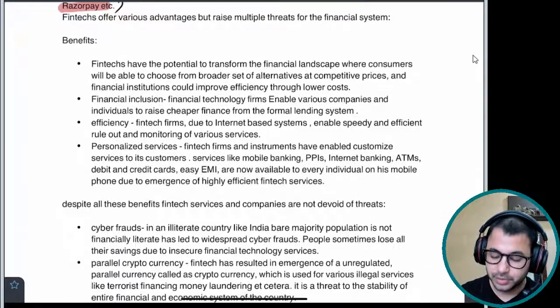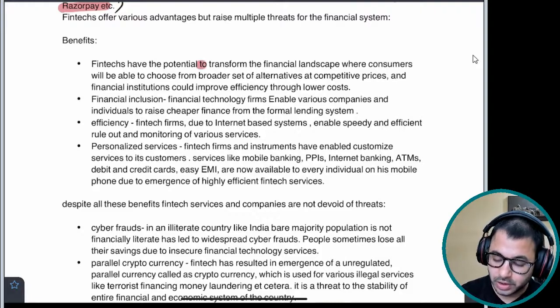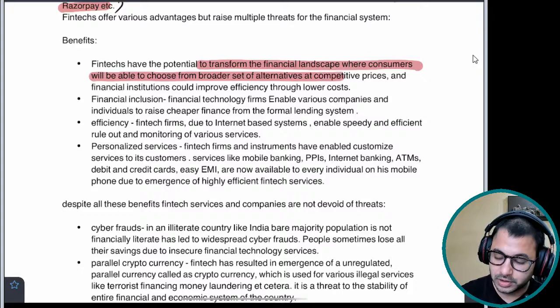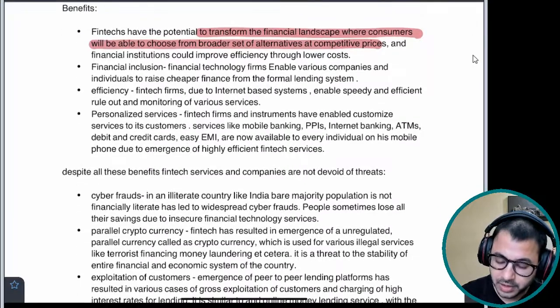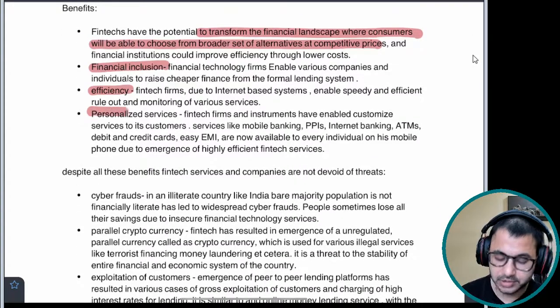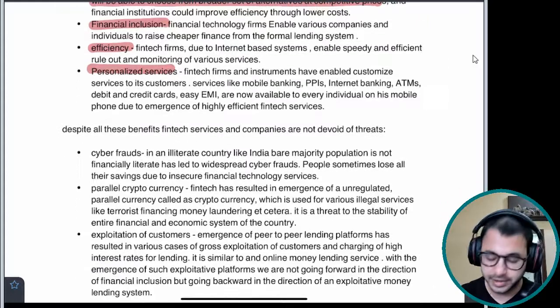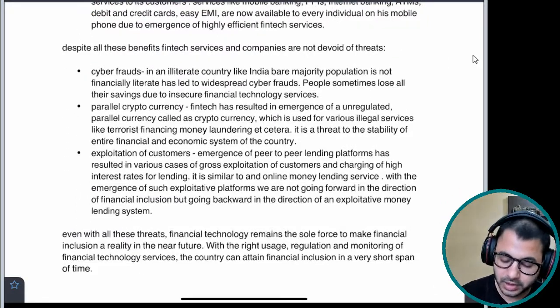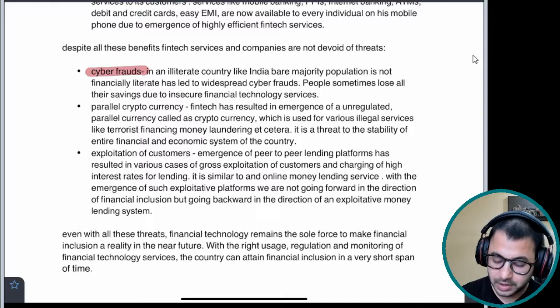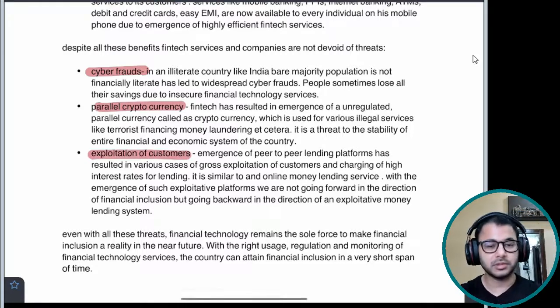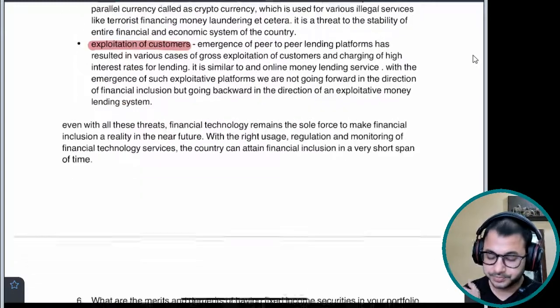Then you mention the advantages. Potential to transform financial landscape where customers will be able to choose from a broader set of alternatives at competitive prices. Financial inclusion, efficiency, personalized services. Using basic keywords, I have stated the advantages. Disadvantages: cyber frauds, parallel cryptocurrency, exploitation of customers. I have stated the basic disadvantages.